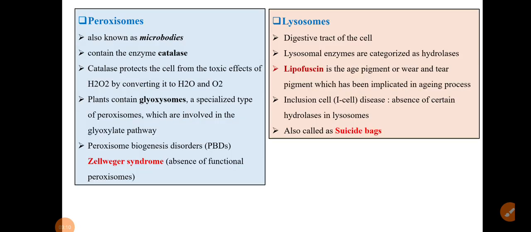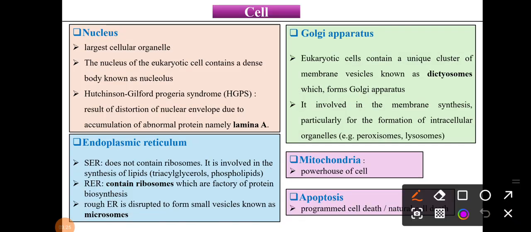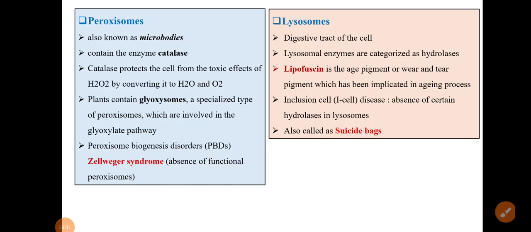Next one, peroxisomes and lysosomes. We have just seen from which organelle these two are formed: from the Golgi apparatus. Peroxisomes are also known as microbodies. They contain the enzyme catalase, right? Catalase protects the cell from the toxic effect of H2O2, that is hydrogen peroxide, by converting it to water and oxygen, right? Means H2O2 is toxic, and that toxicity is prevented by the enzyme catalase.